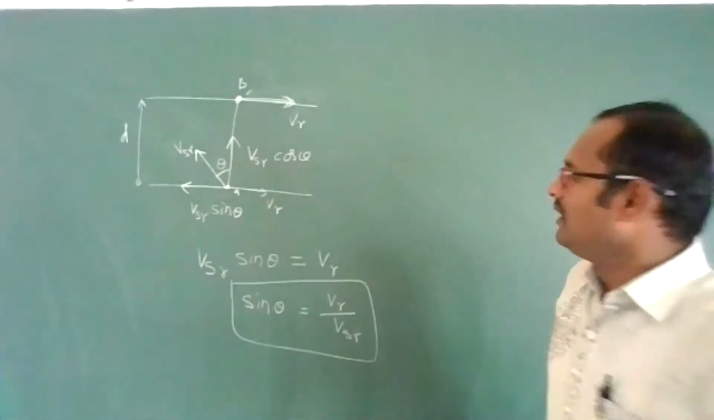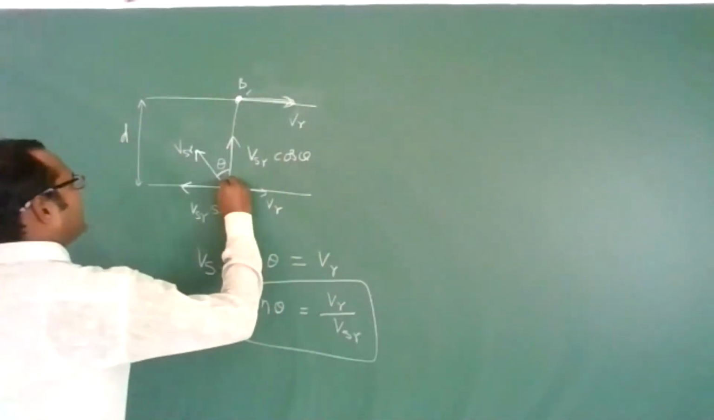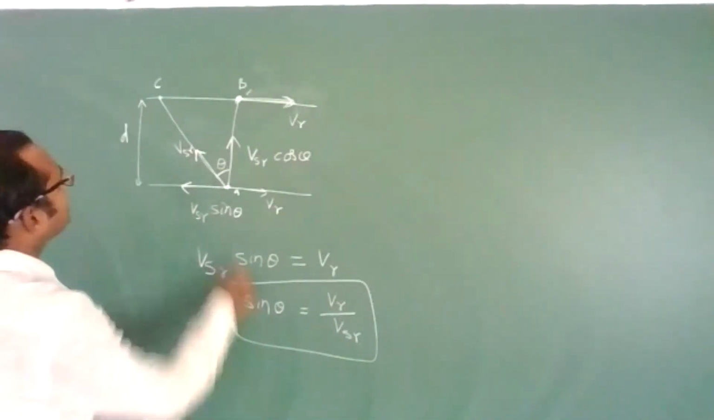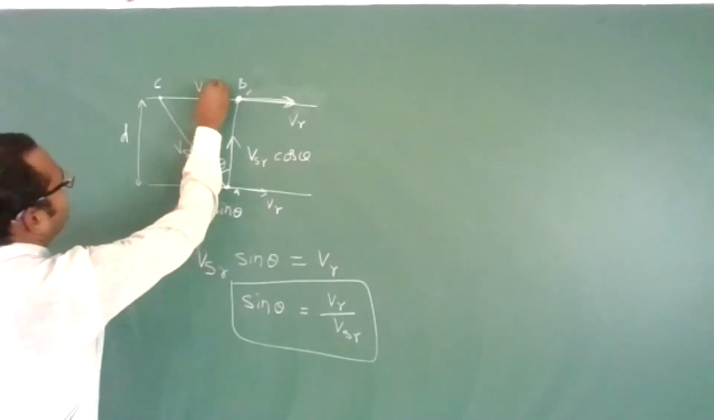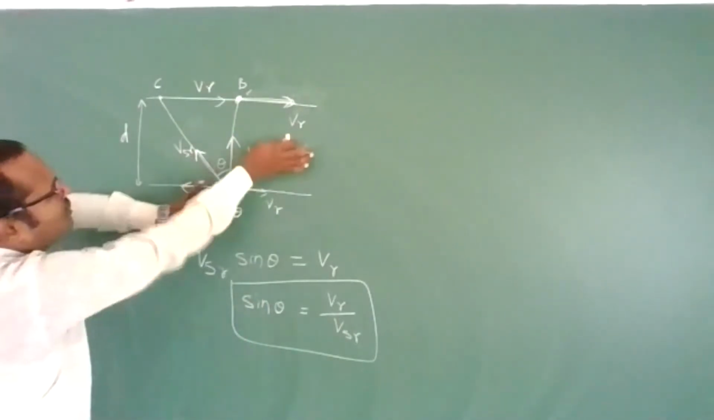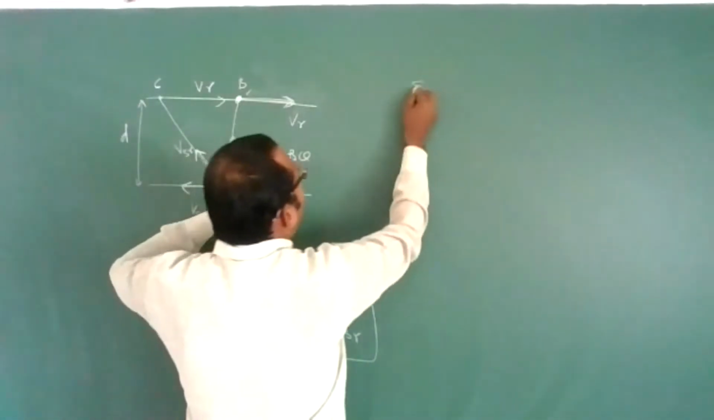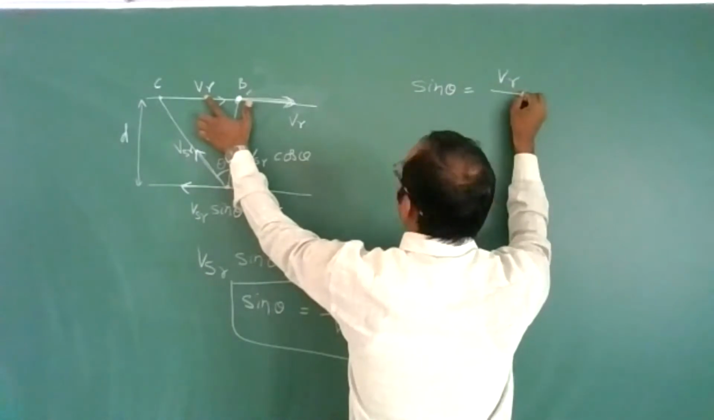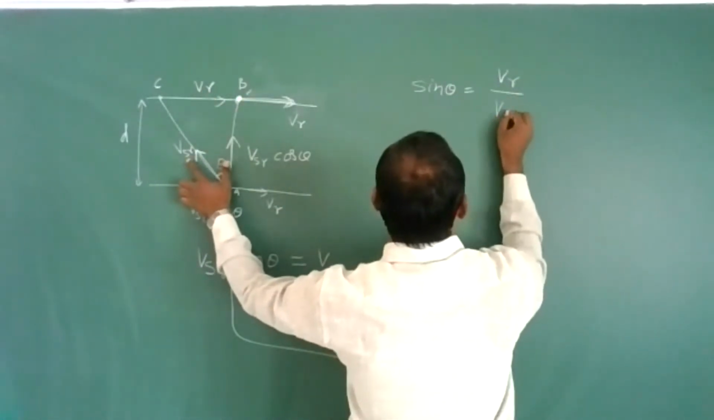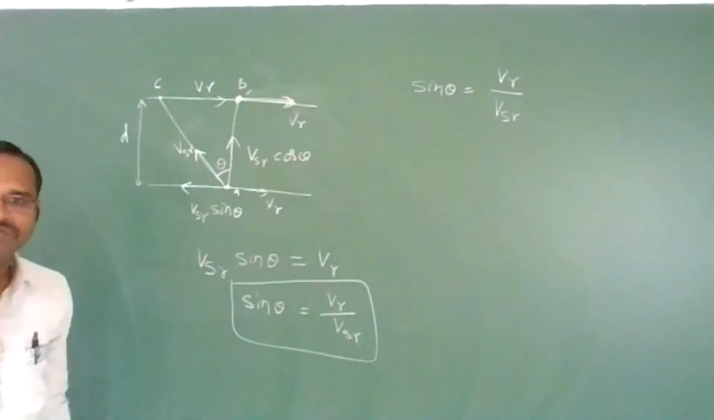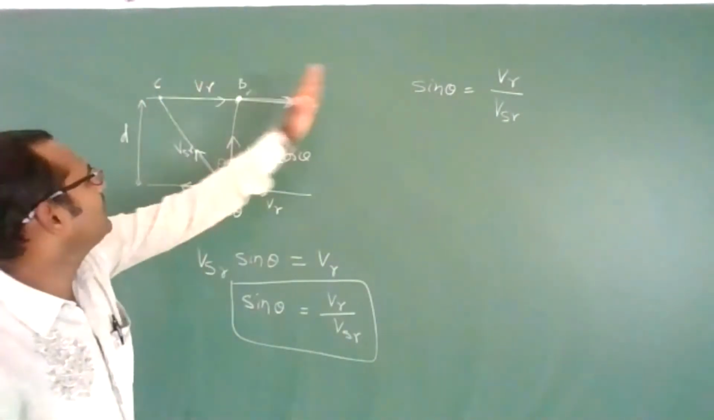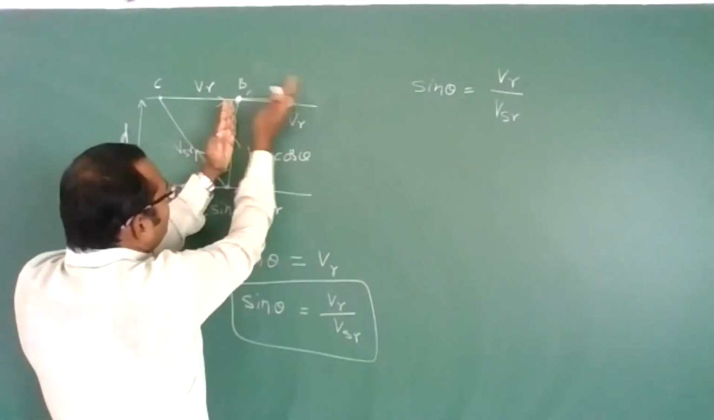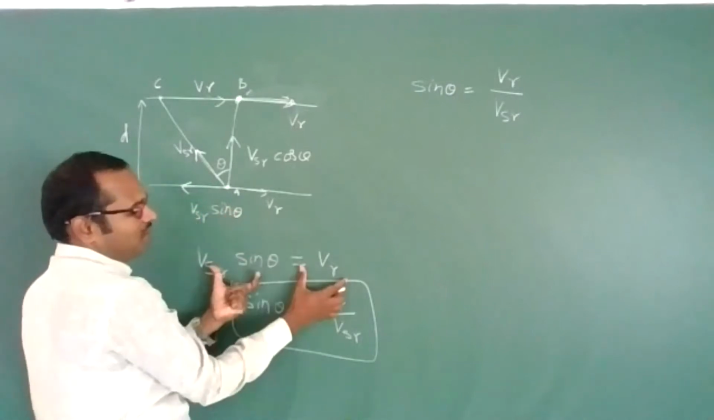Got it? If you are not convinced, let us take a right angle triangle ABC. This is the velocity of river, and this is the velocity of swimmer with respect to river. Write the sin theta formula: sin theta is equal to the opposite side, velocity of river, upon the hypotenuse, velocity of swimmer with respect to river. It is the same concept I am teaching. These two velocities should be equal.